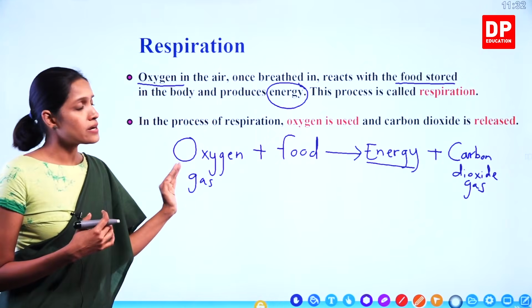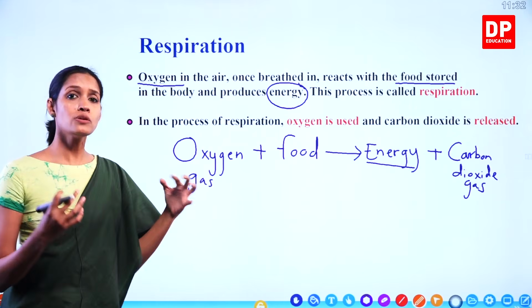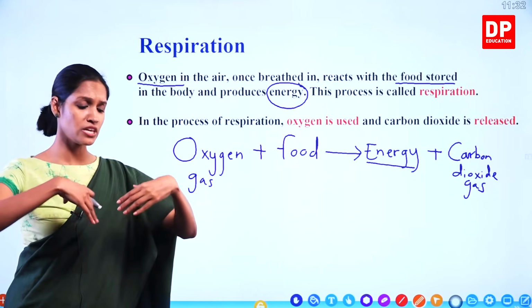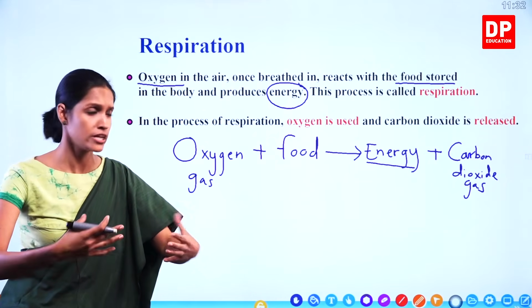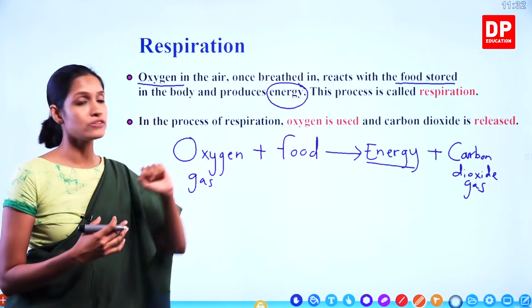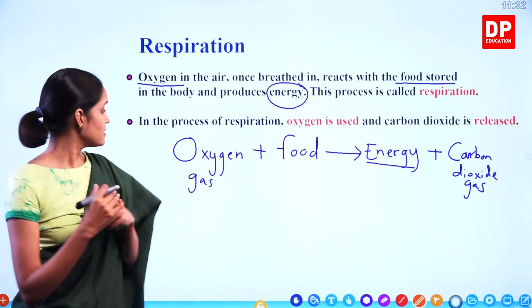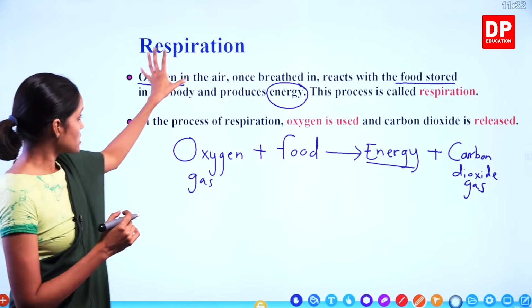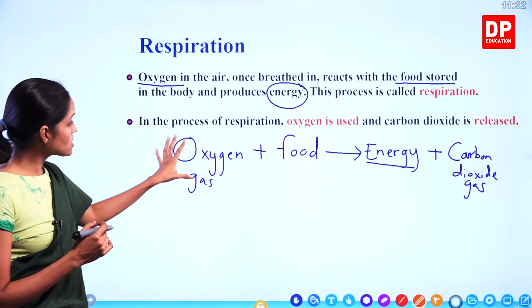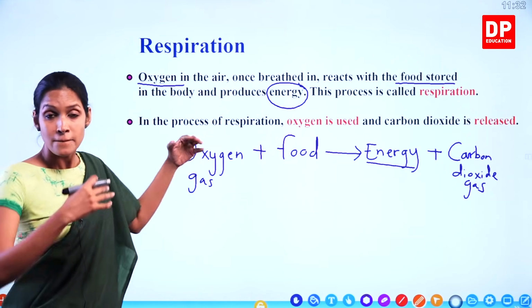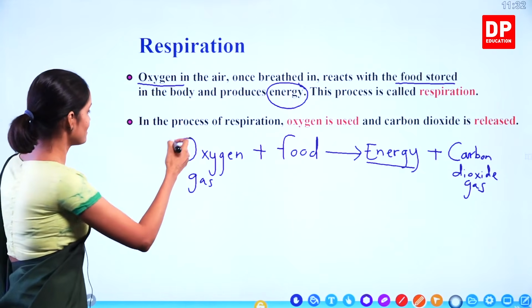Now this carbon dioxide gas shouldn't be inside our body. We have to remove it from our body. So how do we remove this carbon dioxide gas, children? By exhaling. Understand? So respiration is oxygen. Where do we get oxygen? By inhaling air, right?